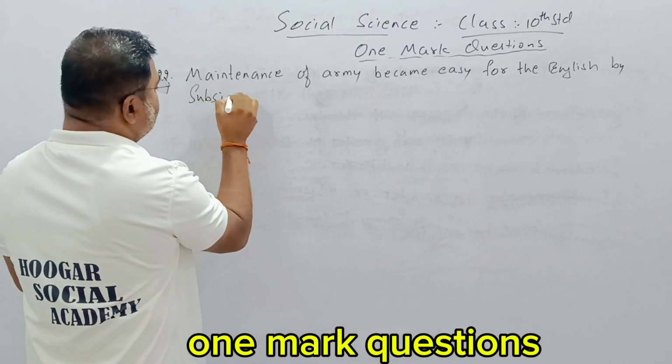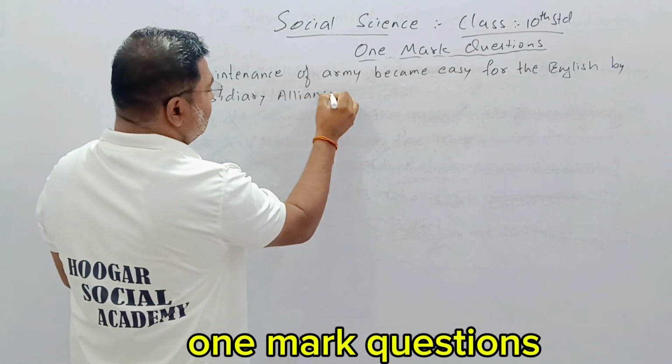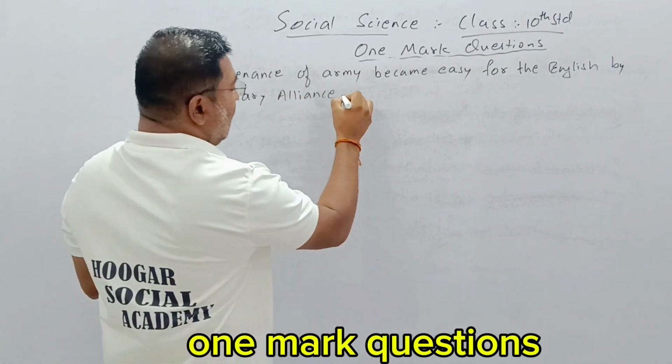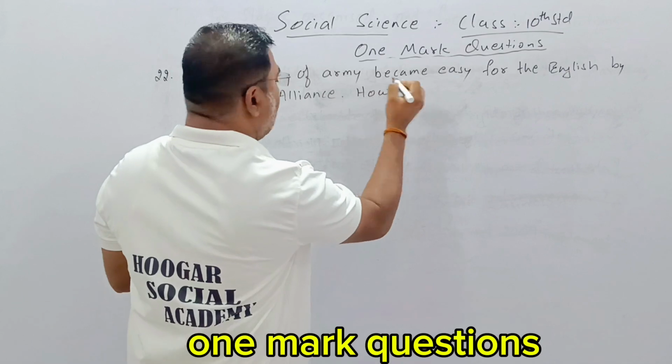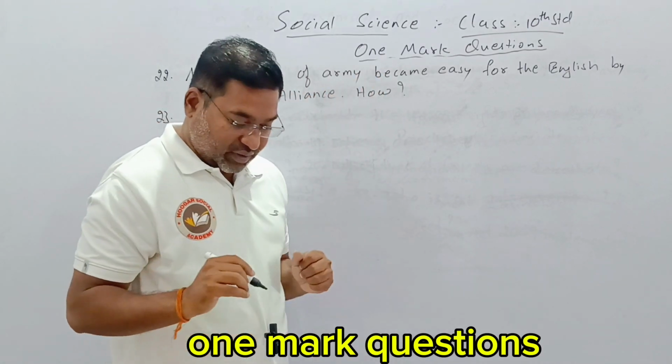By subsidiary alliance. How has it become easy? That answer you have to write.